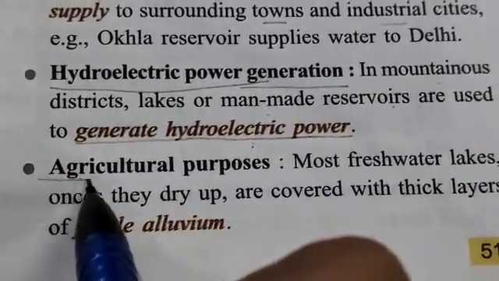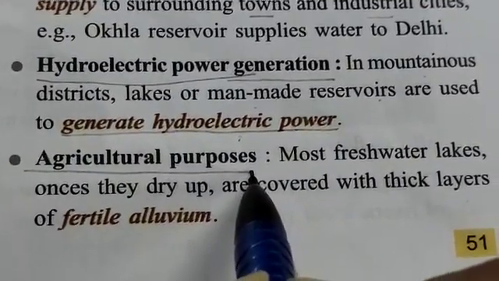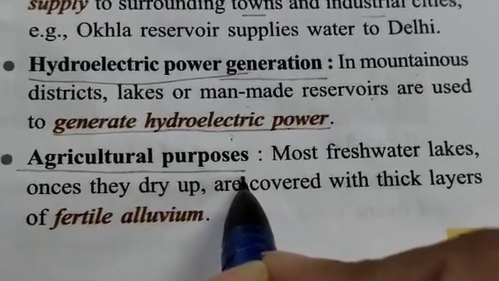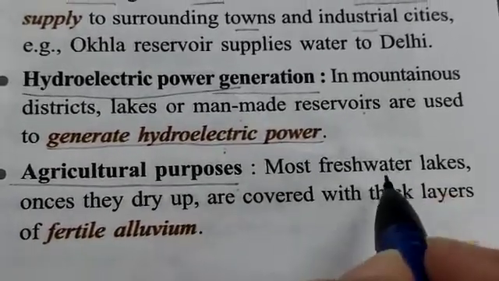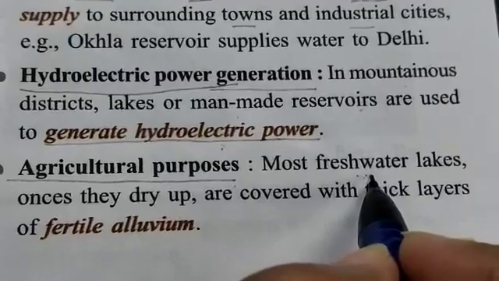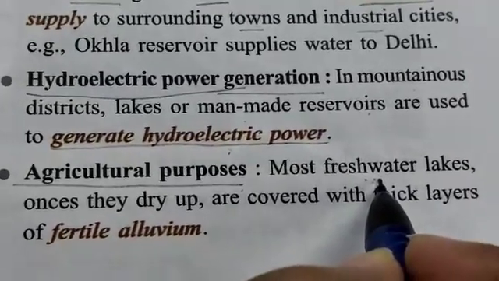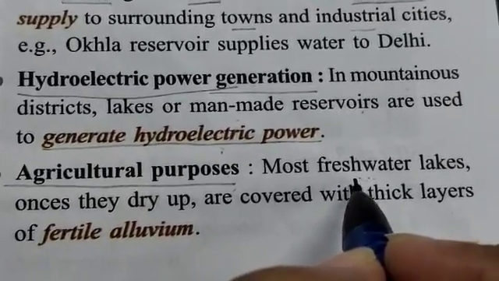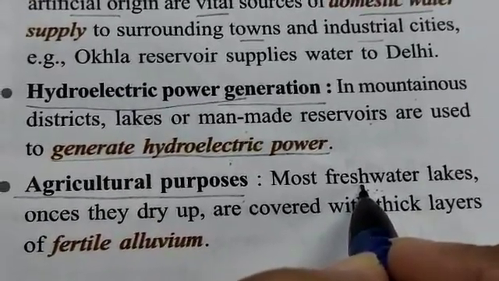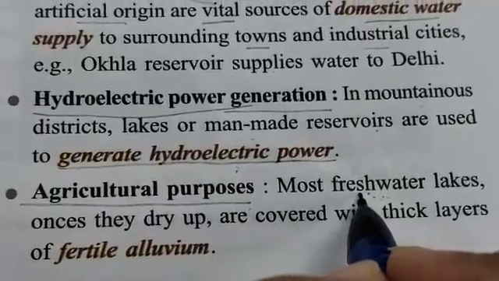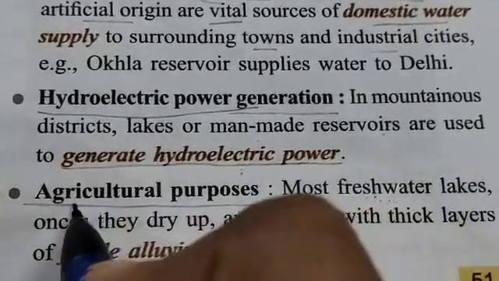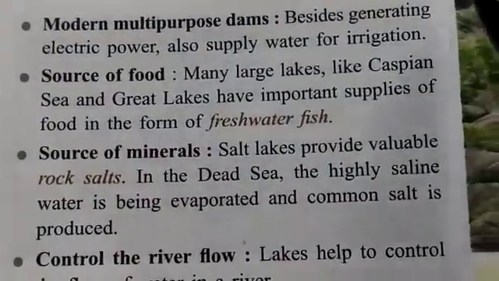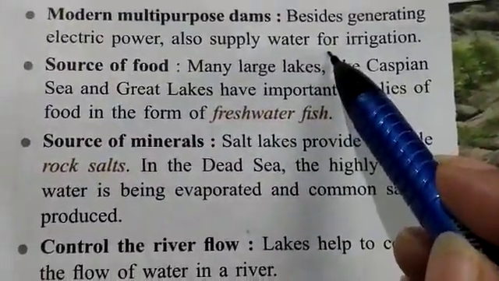And this we all know, agricultural purpose. No agriculture is possible without the supply of water. Here the lakes play a very important role. Some places where there are no natural lakes found, people also construct man-made lakes, they fill them with water and they help in agriculture. Lakes provide water for irrigation.